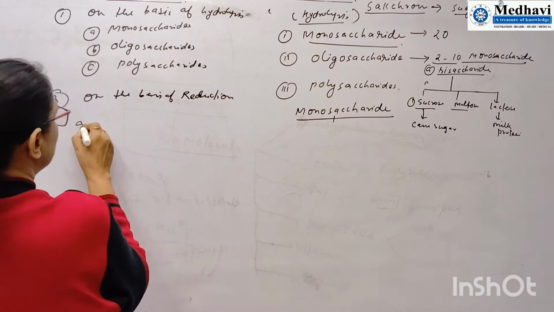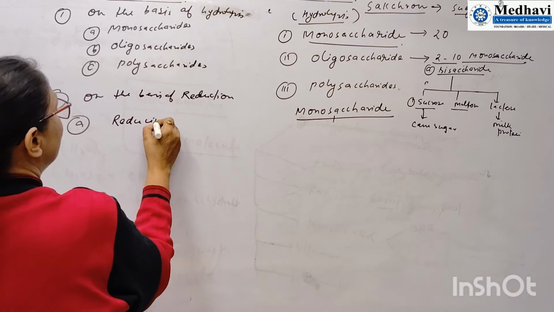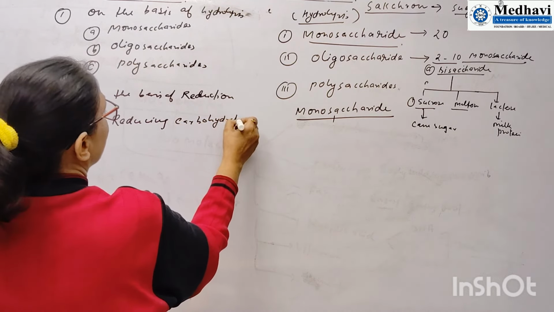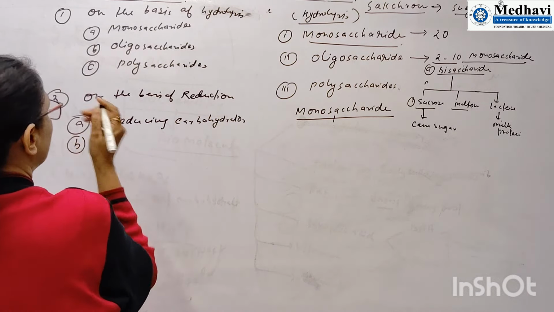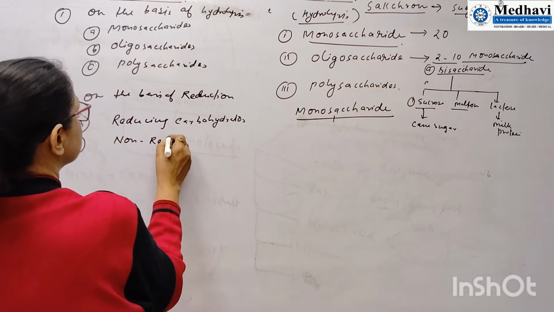Here we use two types of carbohydrates: one is reducing carbohydrates, and the other is non-reducing carbohydrates.